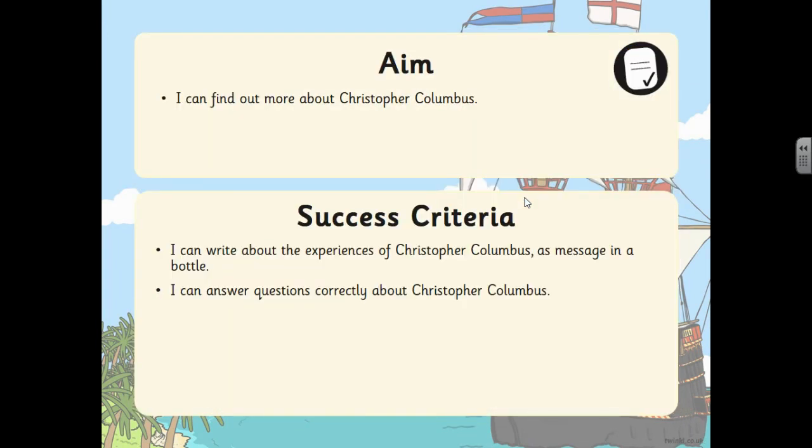So the aim for this lesson was to find out more about Christopher Columbus, and the success criteria was to write about the experiences of Christopher Columbus as a message in a bottle and answer questions correctly about Christopher Columbus.